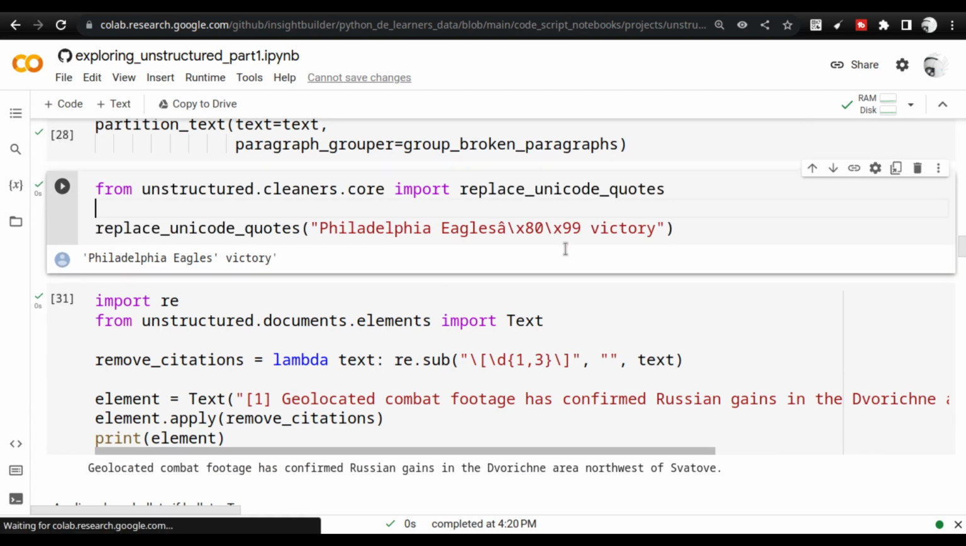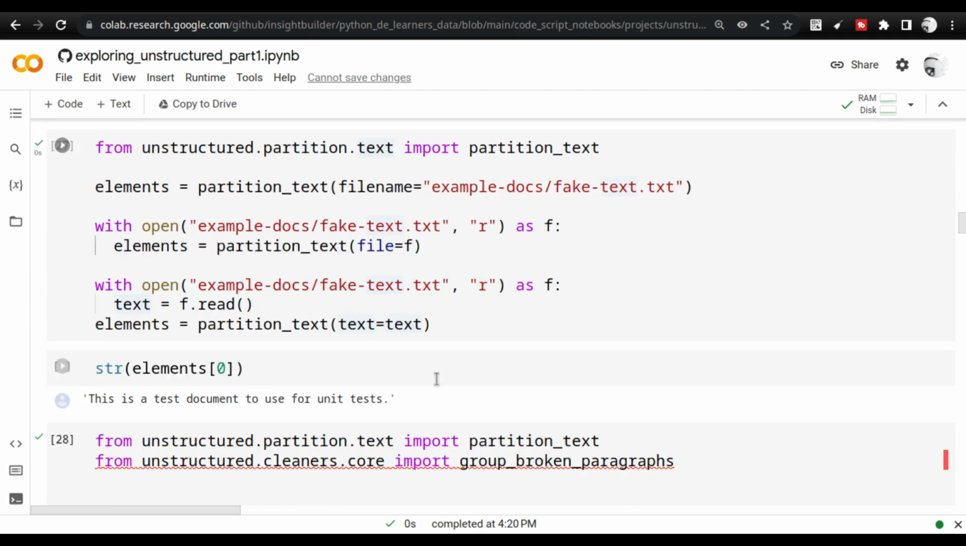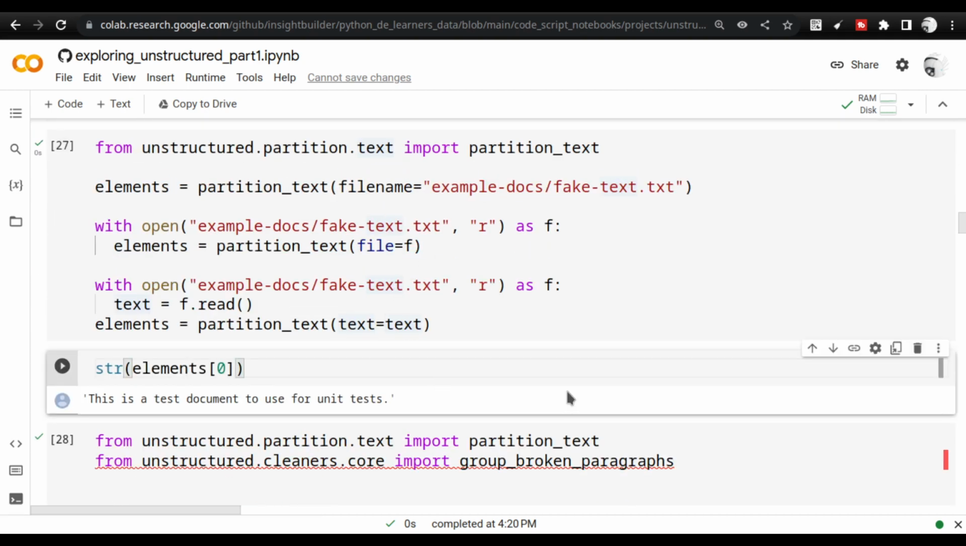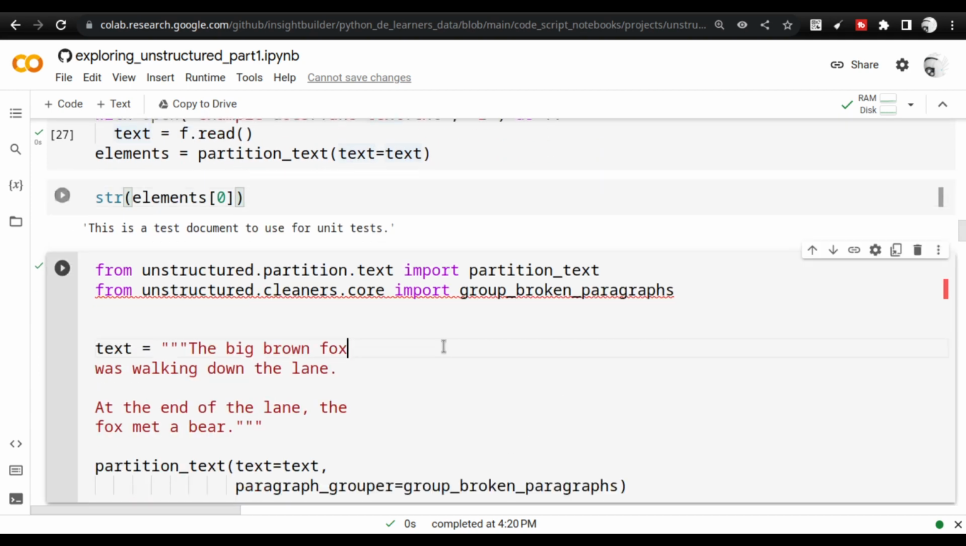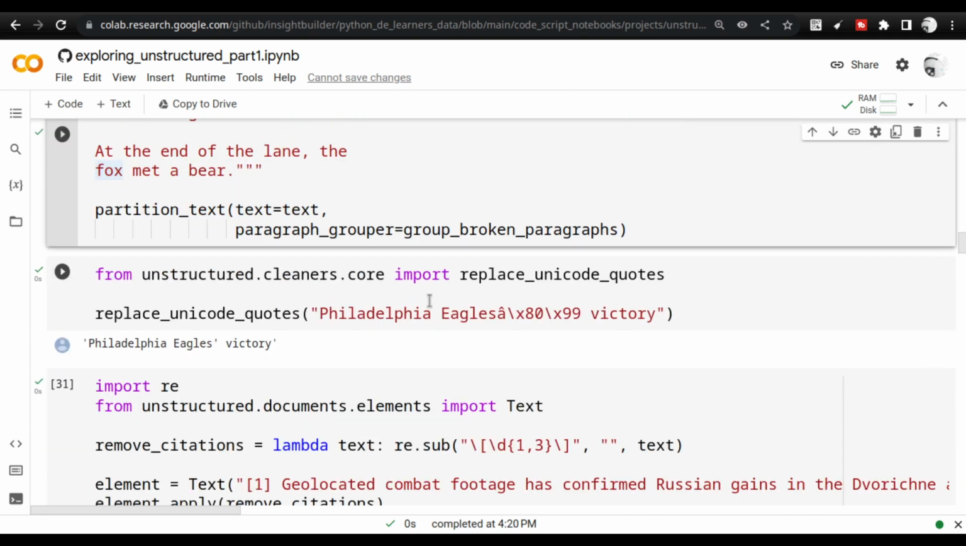And next we have replace. From now, this is all about cleaning. Till this step, I was talking about partitioning, which means ingesting and then dividing the text. So till this cell, it is about ingesting and dividing the text. Now we have already ingested the text. Next, we are going to work on cleaning it. So how do we do that?